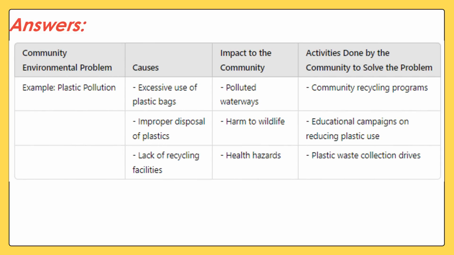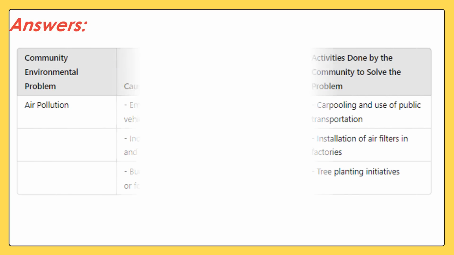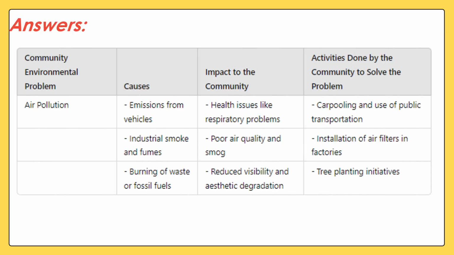Here are the possible answers. Community environmental problem is plastic pollution. Next, community environmental problem is air pollution.